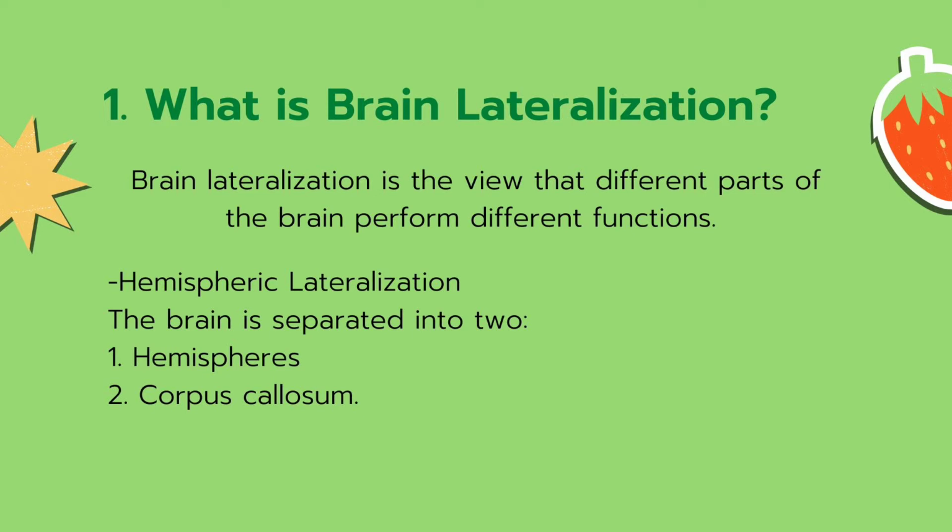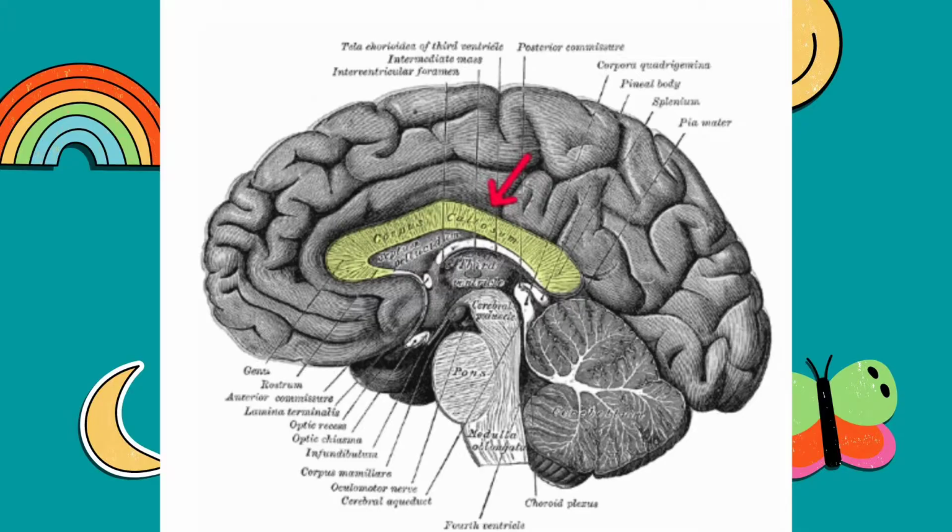Hemispheric lateralization. The brain is separated into two hemispheres, or halves, which are joined by a thick bundle of neural fibers called the corpus callosum. Each of these hemispheres is responsible for different brain functions. This is called hemispheric lateralization. The corpus callosum, highlighted in yellow, is a thick bundle of nerves that connects the two hemispheres.